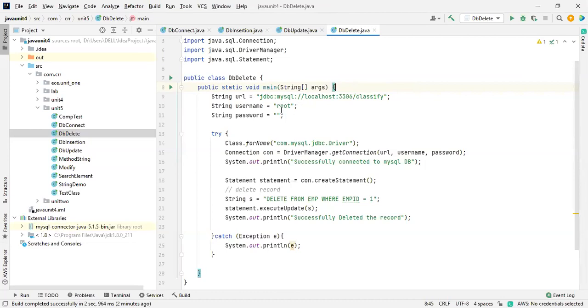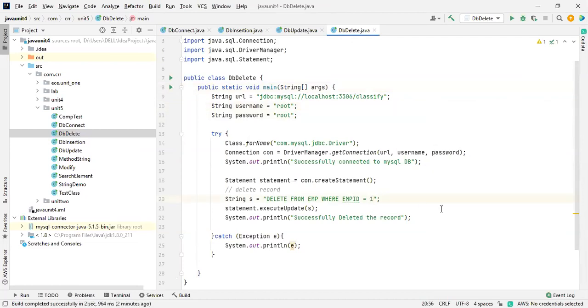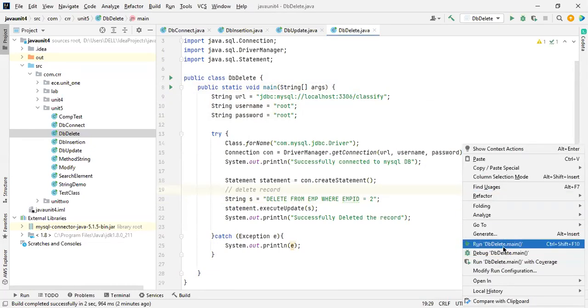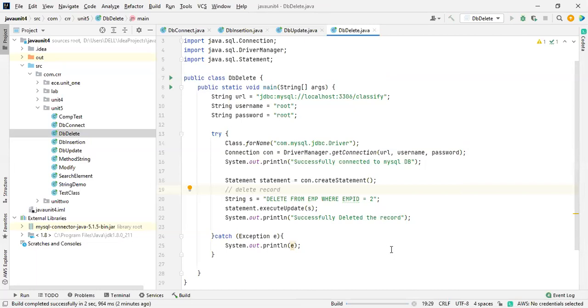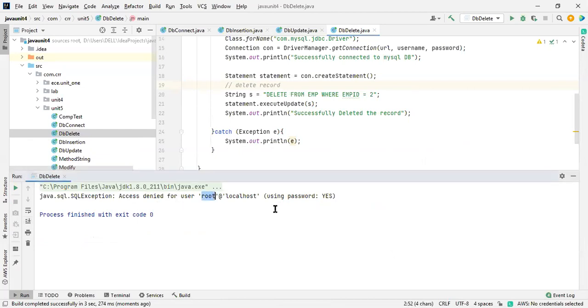And also I forgot to tell you, sir, why we are not taking the password over here. See this one. For the root itself, if we took any password, what will happen? It will throw an error. I'm going to delete this. I'm taking 2. It will throw the exception. So with root, with a password, it is not possible. See this one: Access denied for user root at localhost. You are using a password. Do not use a password.